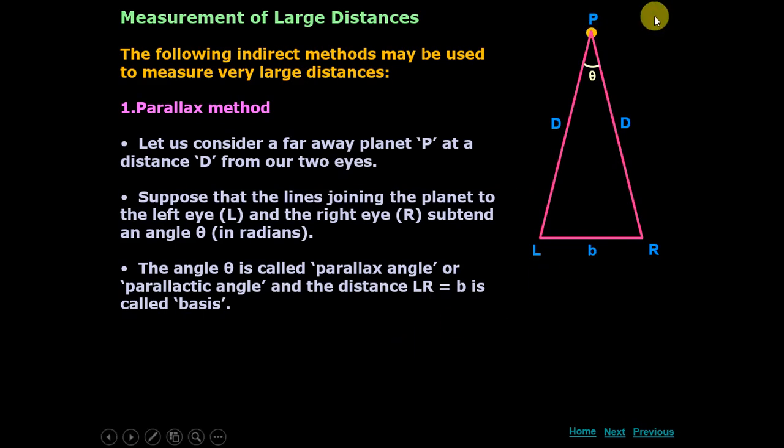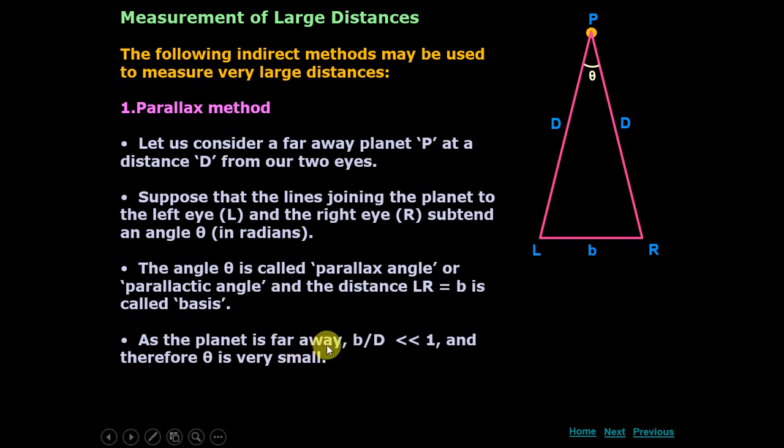So here, that is why here the planet is being watched with your left eye and right eye, and the apparent change in the planet is described by this angle theta. As the planet is far away, B over capital D is very, very smaller than 1, and therefore theta is very, very small. It's very obvious. You see the planet is very far away from your eyes, and this is your left and right eye. They are very close to each other, your left eye and right eye. So the distance B is very small as compared to capital D. So the angle theta is also very, very small.